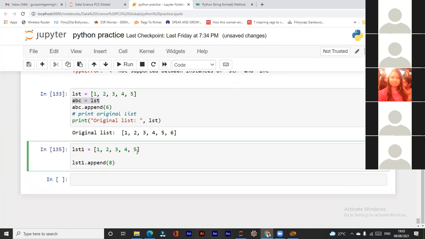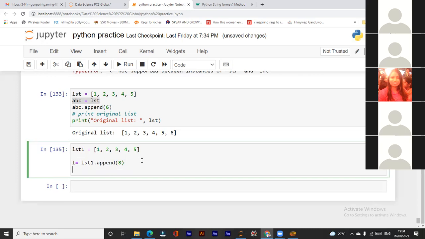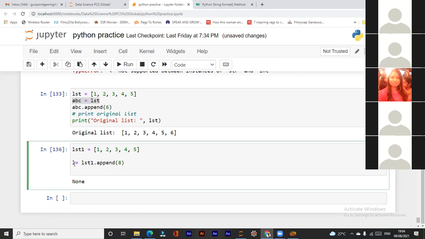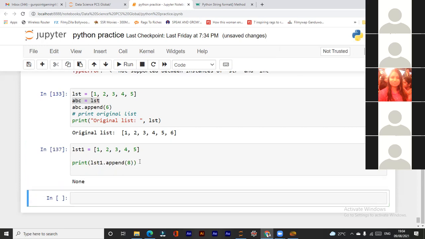Now if I print this, let me print L. Will I get something? No, it's not working in this way. Why is it not working? One minute.